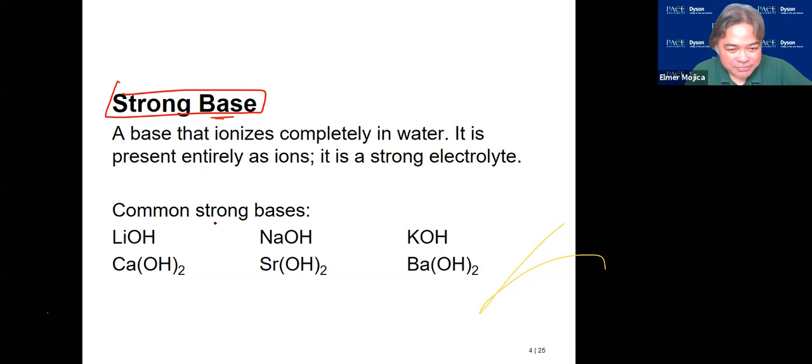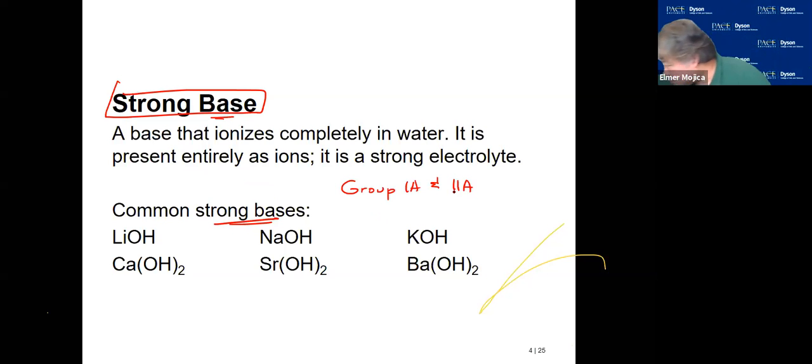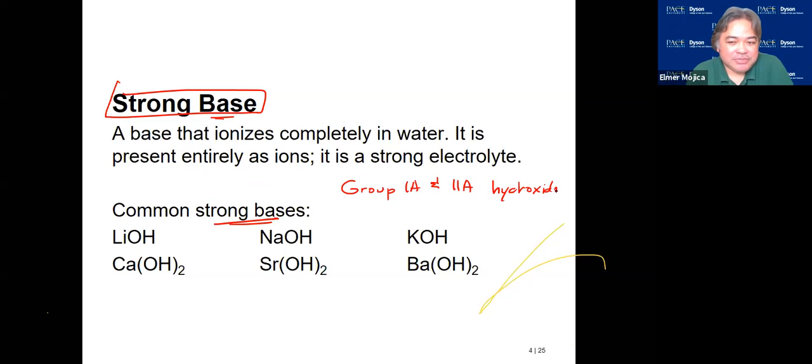All the common strong bases are the hydroxides of group 1A and 2A. If it's not any of them, then it's not a strong base. Strong bases behave like ionic compounds, because they're ionic compounds in the first place, unlike the acid.